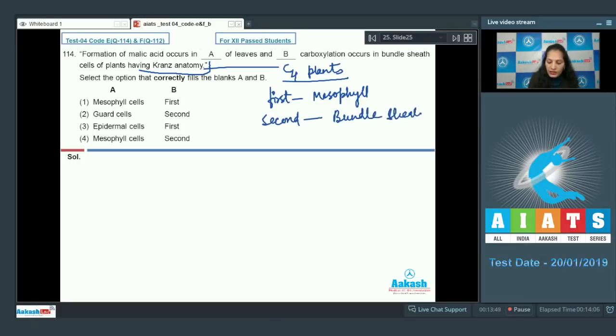So this formation of malic acid occurs in the mesophyll cells, which is transported to the bundle sheath cells later on. So A should be mesophyll cells of leaves, and second carboxylation occurs in bundle sheath cells. So B should be second. By analyzing the options, you can say the correct option for the given question is option number 4. Let's move to the next question.